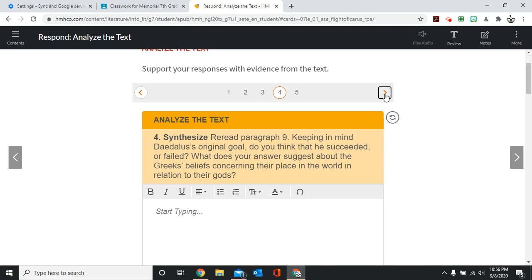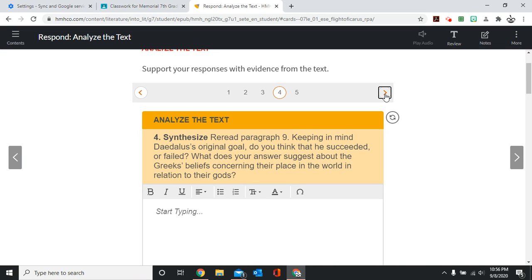What does your answer suggest about the Greeks' beliefs concerning their place in the world in relation to their gods? What we have to understand is that the Greeks believed that they had to know their place. They were not gods, they were humans, they were mortals, and trying to be like the gods was only going to get them into trouble. So here, Daedalus is trying to, or what the Greeks might call trying to be a god by flying, something that humans were not created to do or made to do.